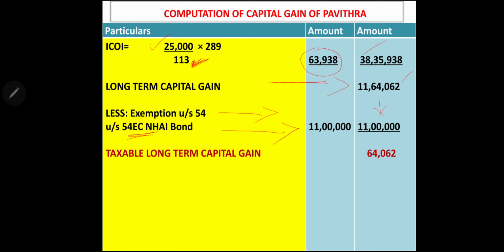We are giving section 54EC deduction, exemption. So long-term capital gain which is taxable is only 64,062. So out of this 11,64,062, she has invested 11 lakh rupees, and whatever remaining with her is 64,062, and this is the only amount which is taxable.